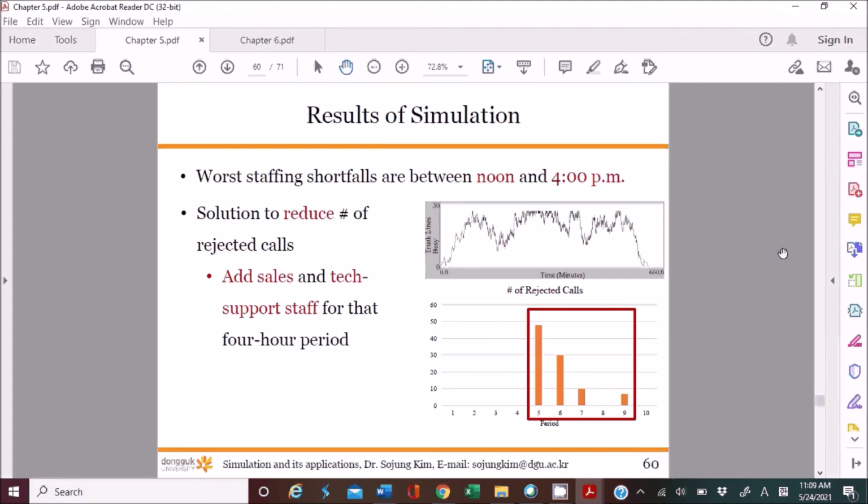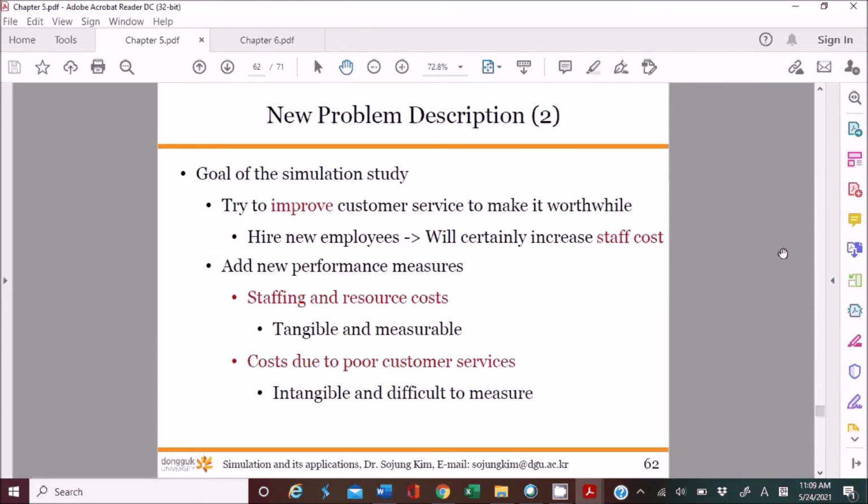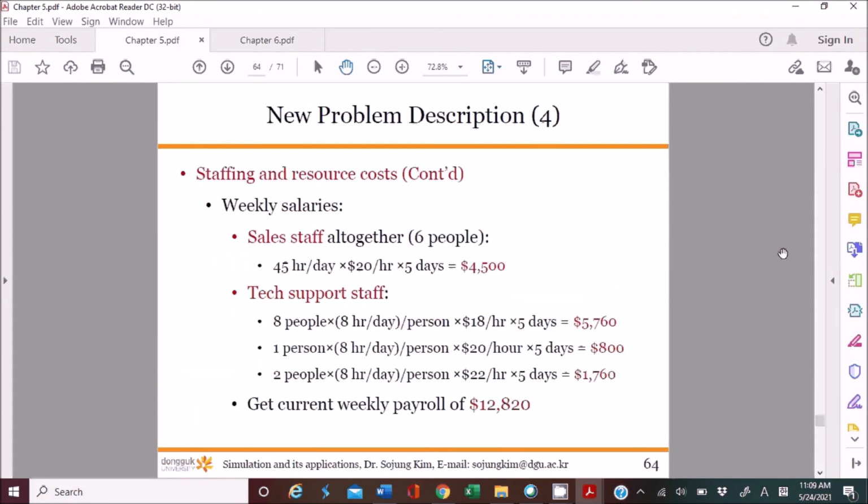Anyway, after you get the output of the simulation, you can analyze it. As you know, we already did. There were so many service requests between noon and 4 p.m., so we changed the schedule of the salesperson last time, and then also calculated the resource cost or operation cost using this equation.